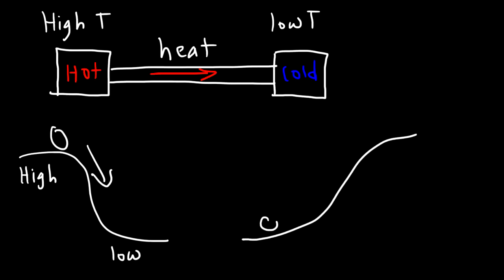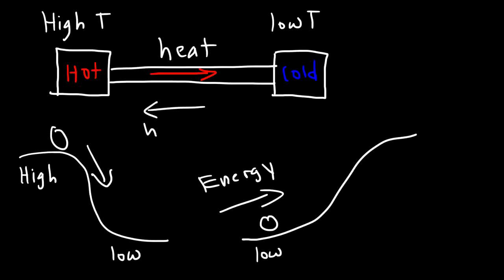Now, if you place the ball at a low position, it won't naturally go towards a higher position. It just doesn't happen. The only way for you to make it happen is you've got to put energy into it to get it over that hill. And the same is true for heat. Heat doesn't flow naturally from cold to hot. Now, you could make it happen. You can pump heat to warm up a certain environment. Heat pumps do that. However, it costs energy to do so.